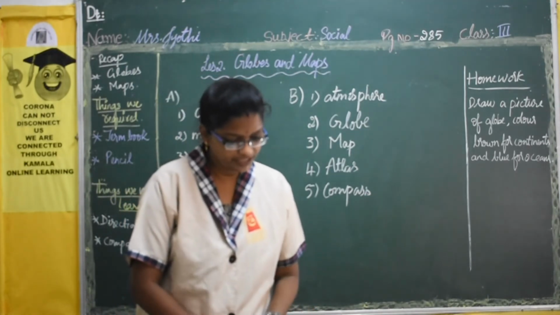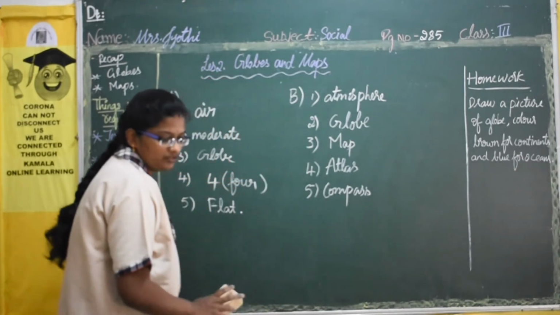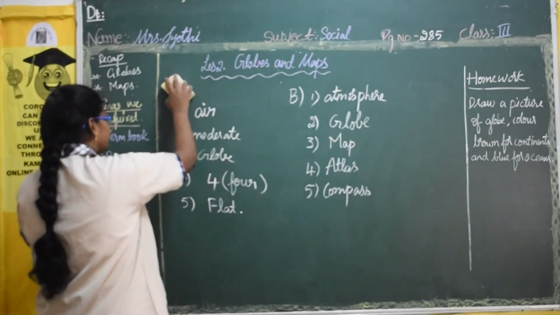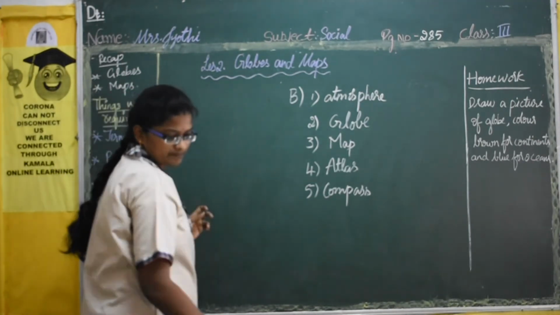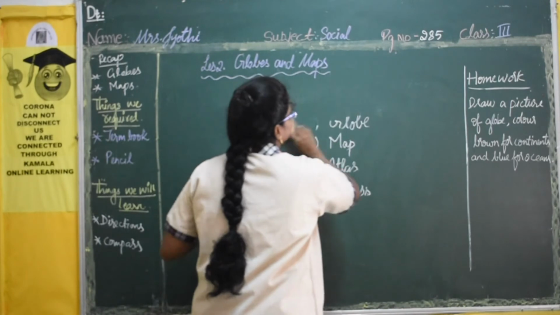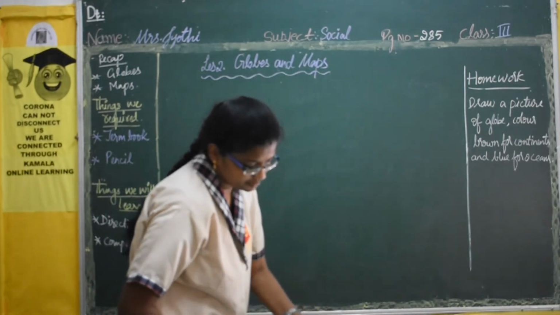Then if you turn the page, on page number 288 you have a crossword given to you. And there are some hints also given to you. Just see it.